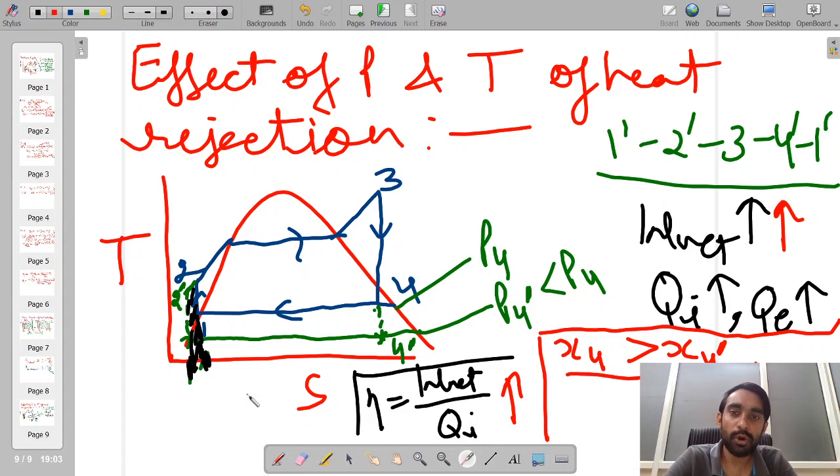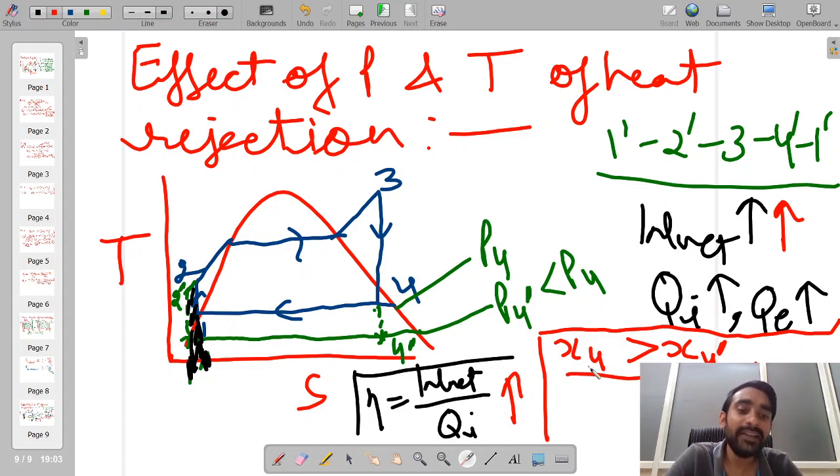Okay, so over here we have first established the effect of pressure and temperature of the heat rejection process, where we found that this leads to an increase in net work output, an increase in heat addition and an increase in heat rejection. However, the increase in net work output is more prominent in comparison to the increase in heat input. So ultimately the efficiency of the cycle increases.